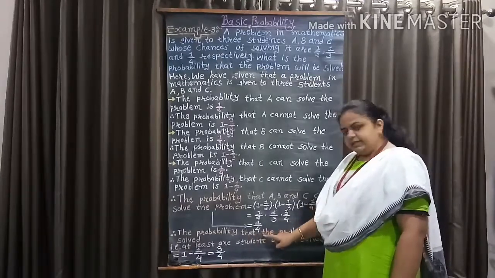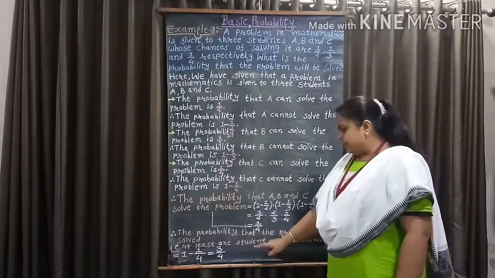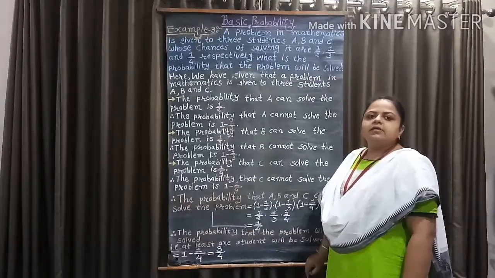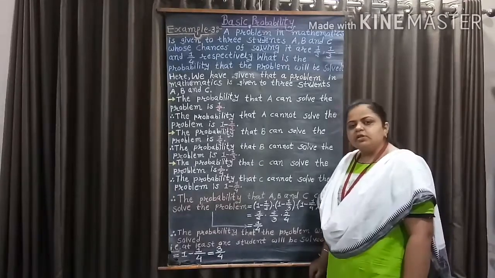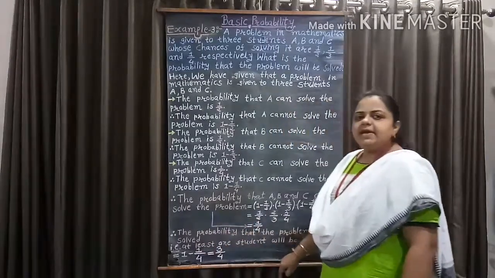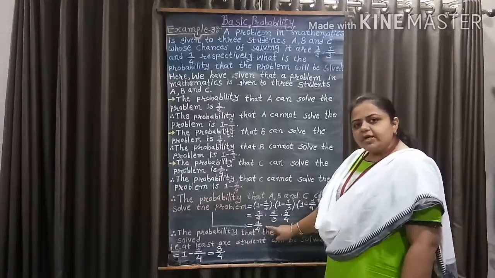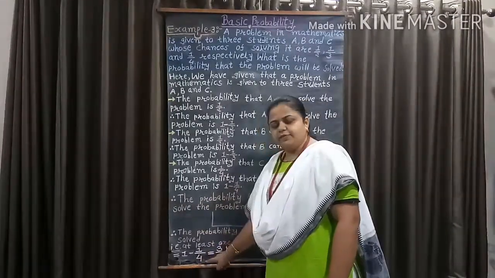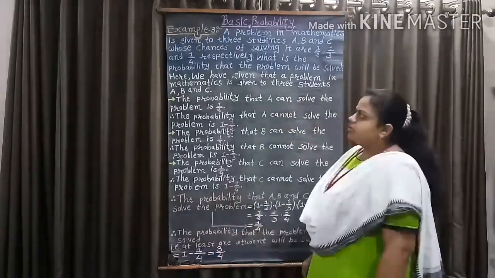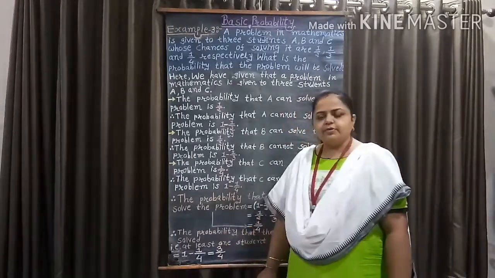Now, the probability that the problem will be solved, that is, the probability that at least one student will solve the problem. At least one, that is, one or more than one. So, equal to 1 minus the probability that A, B and C cannot solve the problem, that is 1 by 4. So, here we get 1 minus 1 by 4, and 1 minus 1 by 4 equal to 3 by 4. So, the probability that the problem will be solved is 3 by 4.